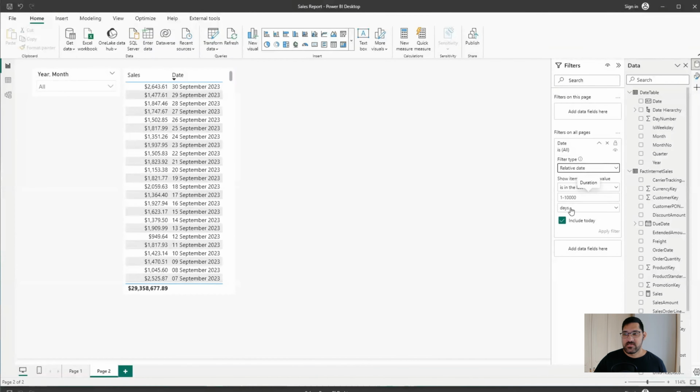What this will allow us to do is select the number of days, weeks, months, or years. In our case, I will do years, so that we can select the previous number of years worth of data. Now, looking at our data, we have data going back until January 2020. So I'm going to simply show items when the value is in the last 4 years.